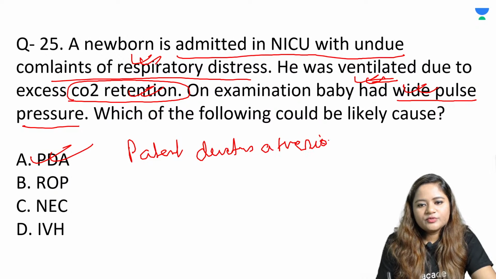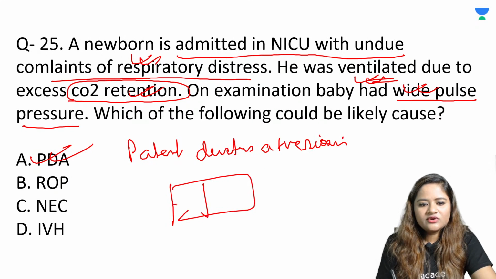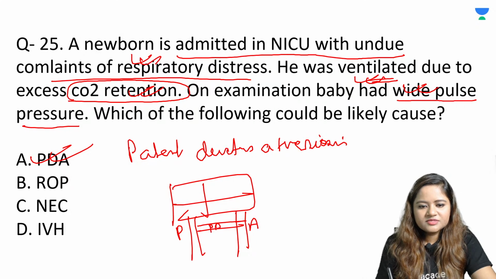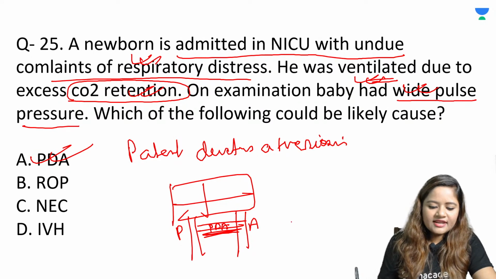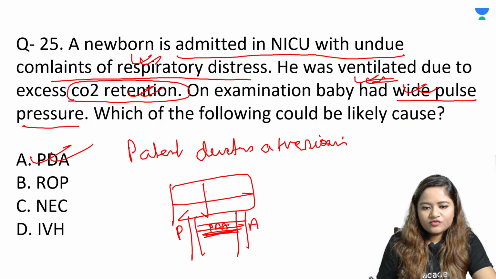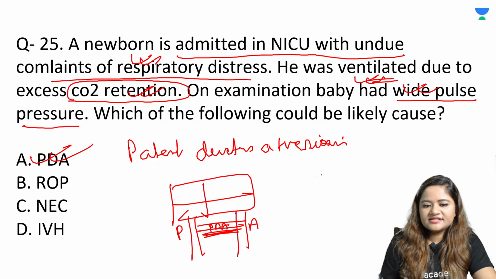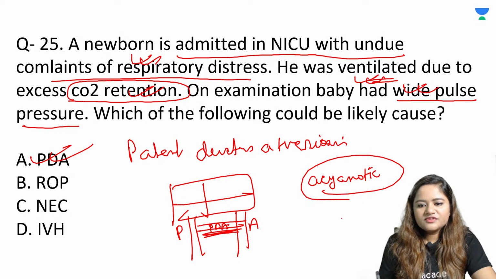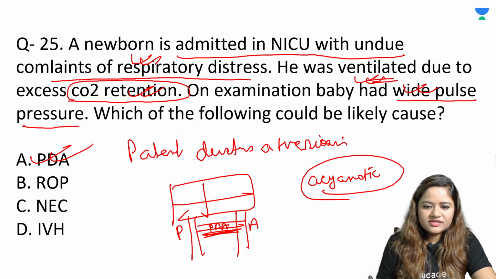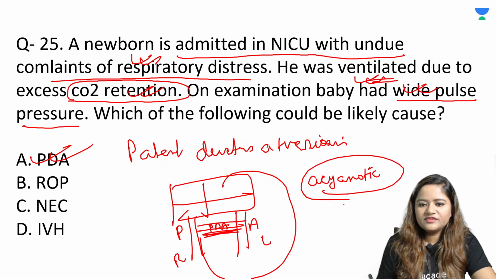ठीक है, तो पेटेंट डक्टस आर्टरियोसिस में बेसिकली हार्ट हैज गॉट 4 चेम्बर्स, और यहाँ से जहाँ पल्मोनरी और अयोटा का पार्ट होता है वहां पे there is a patent ductus that is present which is going to convert the shift, shunt is going to be present for right and left. So from here whatever blood is coming can go to the right side of the heart. So patients are acyanotic, and because of this shunting there is overload on the lungs, क्योंकि ये सारा ब्लड लेफ्ट से आपके राइट में जा रहा है, राइट से अल्टीमेटली घूम के वापस से लेफ्ट साइड ऑफ द हार्ट में आएगा. So the lungs over here get congested.